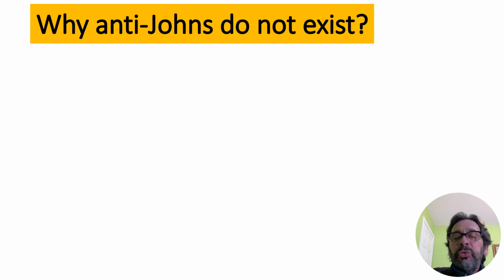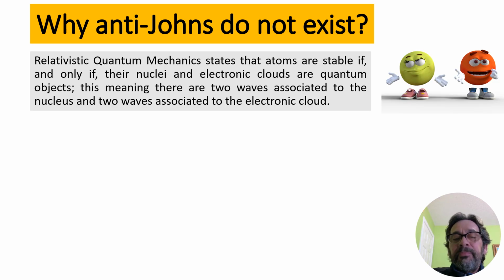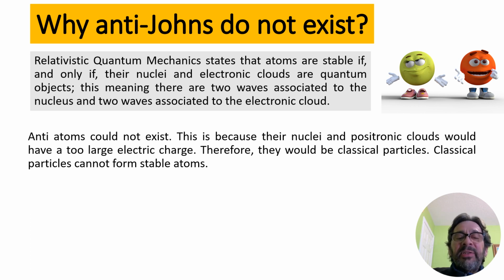Why do anti-ions not exist? Relativistic quantum mechanics states that atoms are stable if and only if their nuclei and electronic clouds are quantum objects. This means there are two waves associated to the nucleus and two waves associated to the electronic cloud. Antiatoms could not exist.